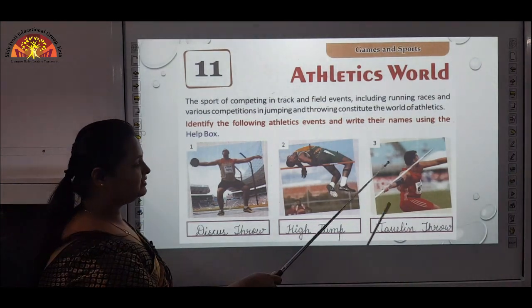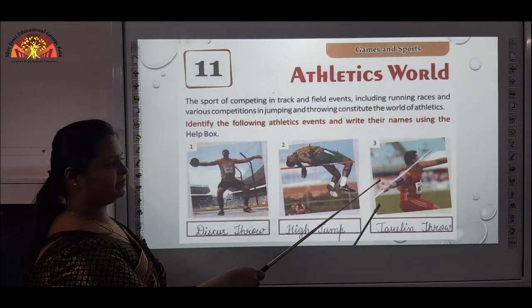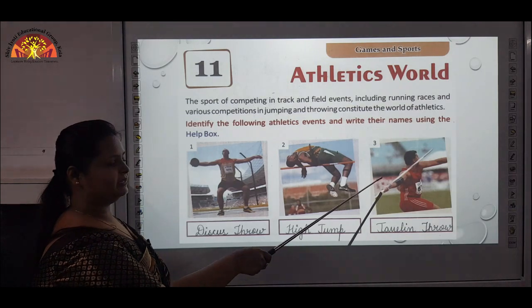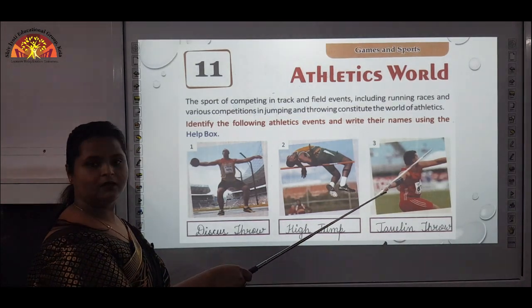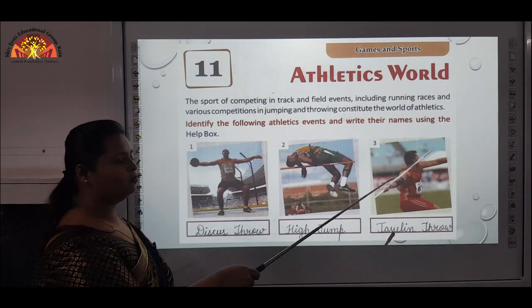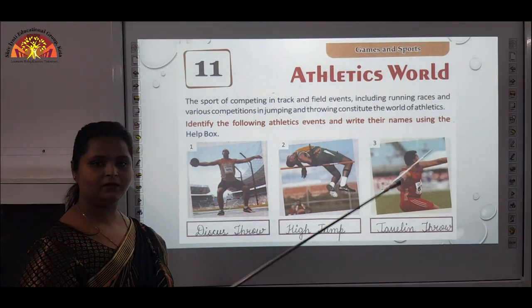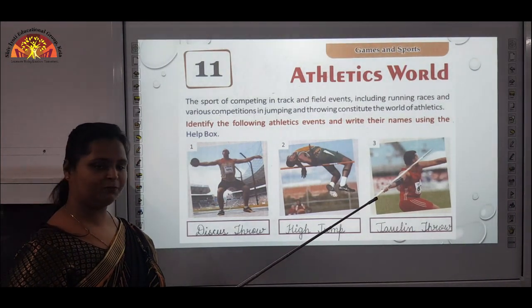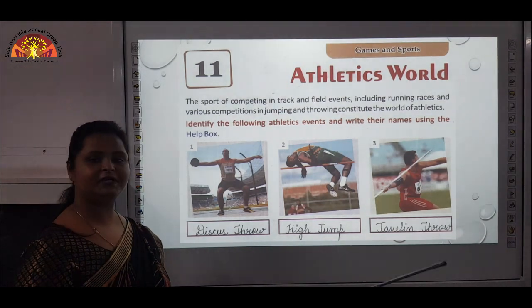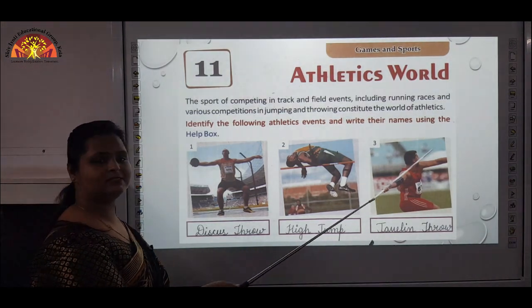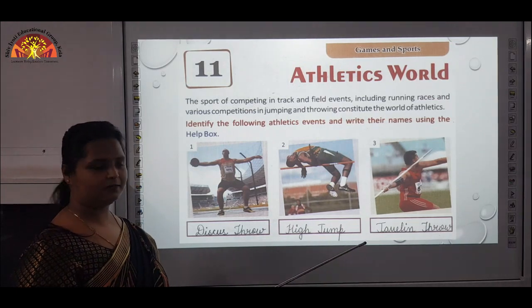Third one is javelin throw. In this, a spear is there. This is like a sharp rod which he has to throw. He starts running from a few meters away, and by reaching a particular point he has to throw this at a very far away place.